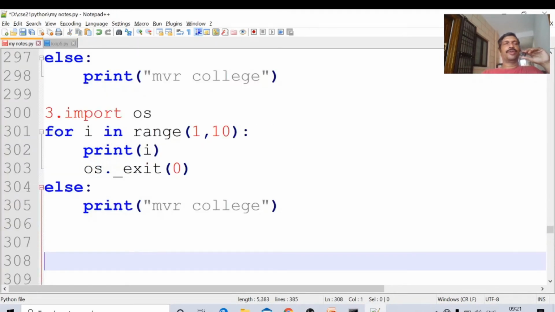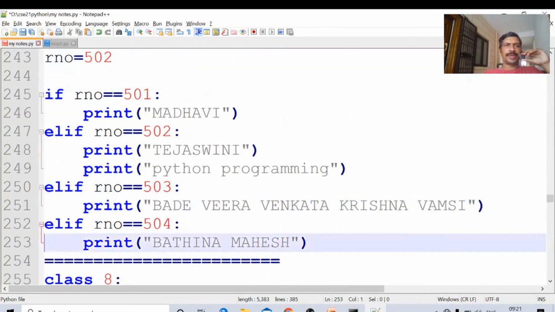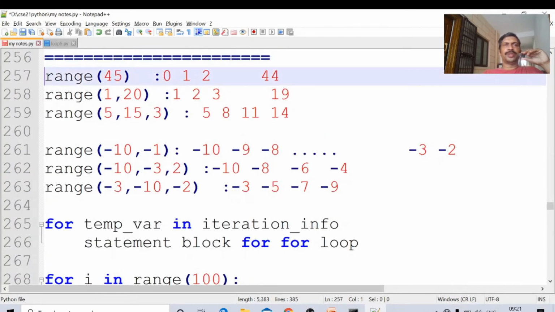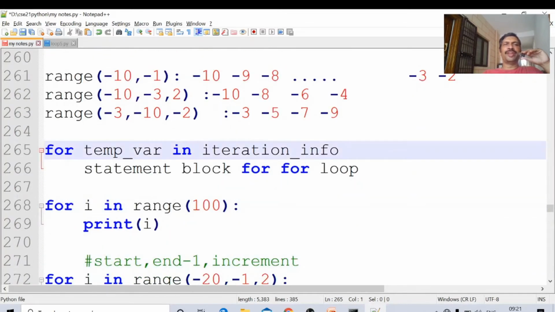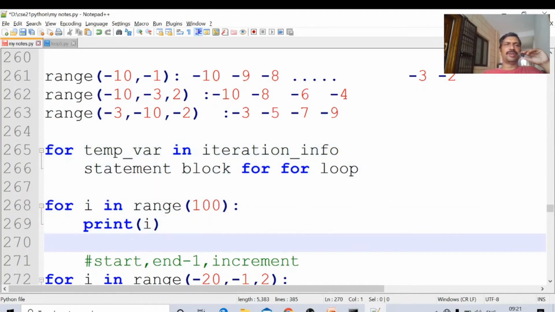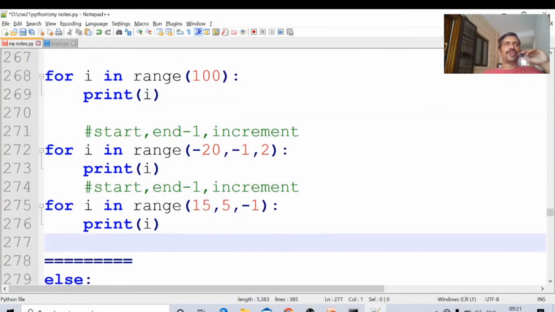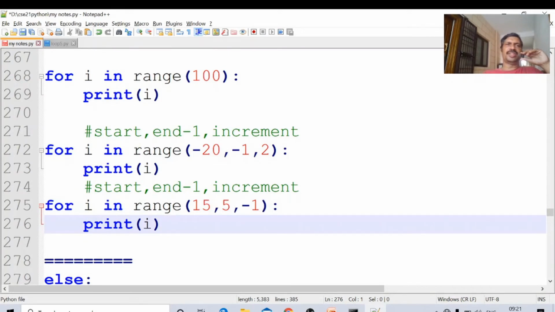Okay, that's all about the for loop in Python. Once again, I will go through the for loop. The range function we use to generate iterative data. These are the possible range function values. This is the syntax for the for loop: for temp variable in iteration info, the statements of the for loop. We have seen different ways of printing values using for loop. For i in range of 100, for i in range 20, lower value, higher value, but the higher value is not printed. Range of 100 means up to 99 only is printed, not 100. From starting value to ending value, and from starting value to ending value with increment, we have seen different forms.